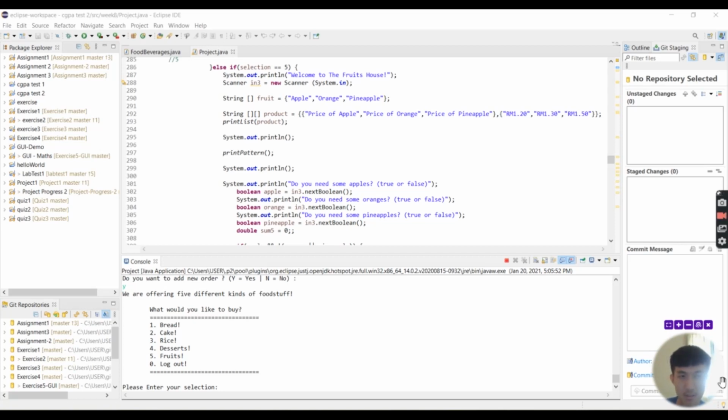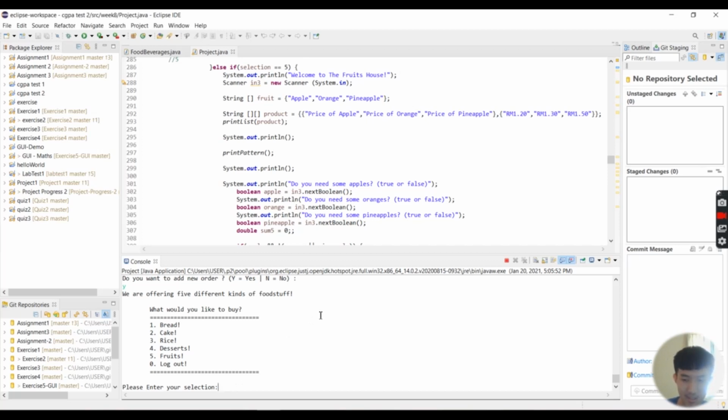So as you can see, I was responsible for coding the fruit house for our group topic, which is fruits or beverages. After the customer has made the complete order for all the previous parts of the food, as shown here, which is bread, cake, rice, and desserts, if the customer decides that he wants to make a new order for the fruits, the customer may enter number 5 in the menu.